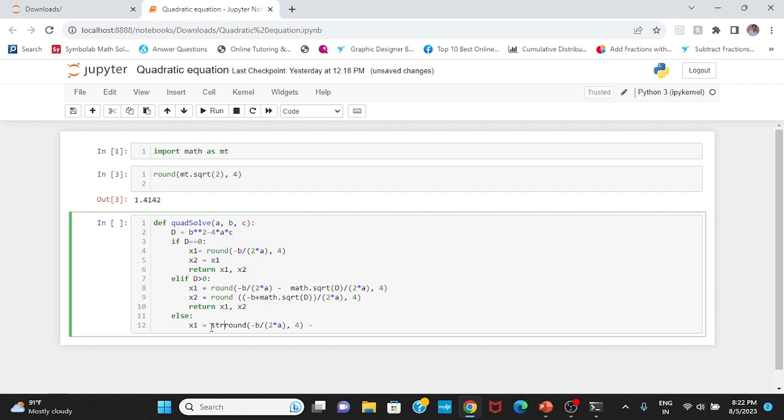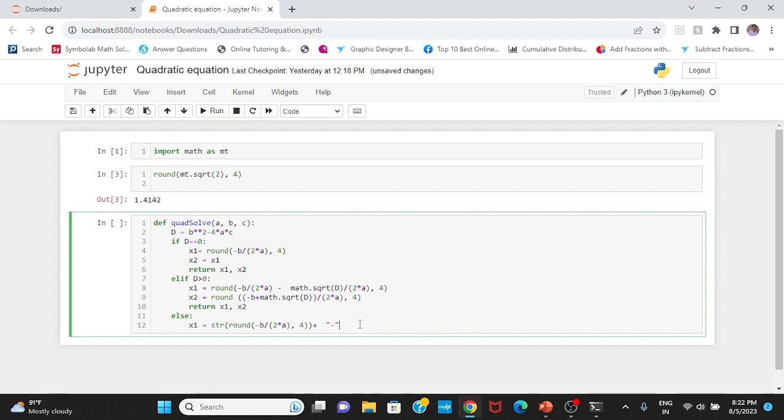So I have to make it a string. Because we can add a string with a string, I have to use this plus and make this one a string as well.